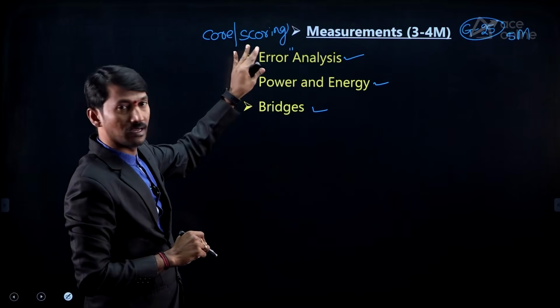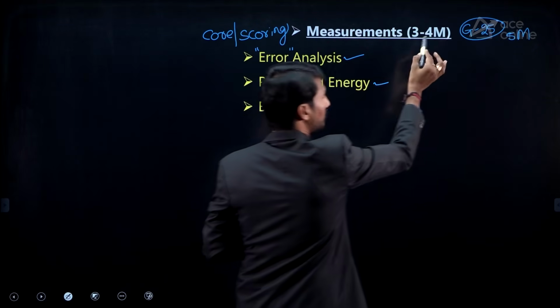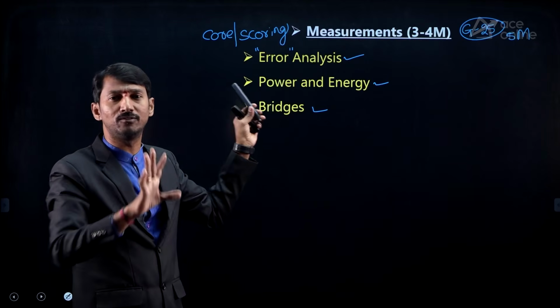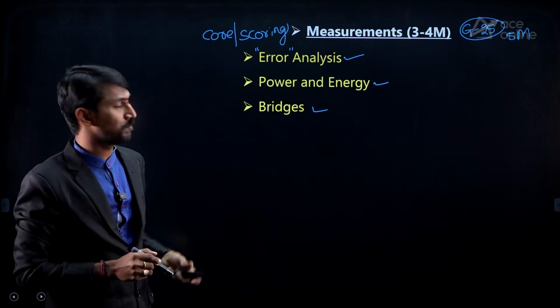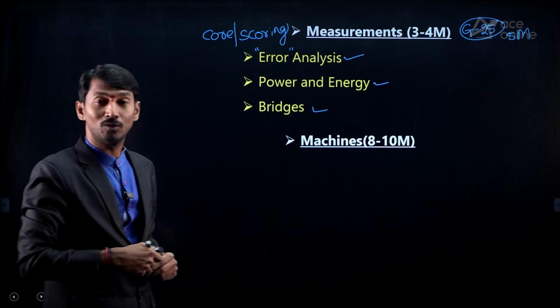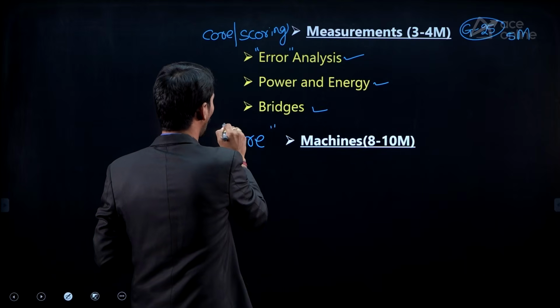That's why it is an easy subject, a simple subject, and correspondingly a scoring subject also. If you are aiming for 4 marks, you can get the 4 marks easily. That is the subject. Next one, machines. Everyone knows it is a core subject, very important core subject.